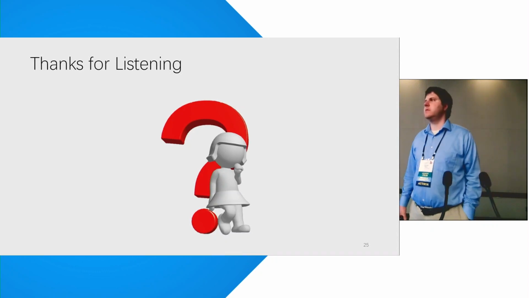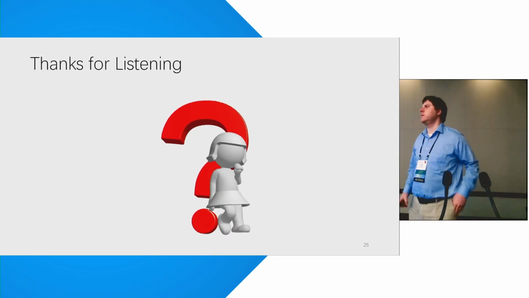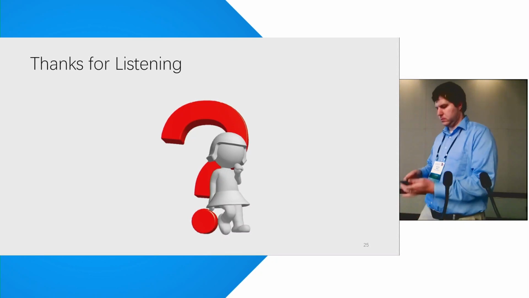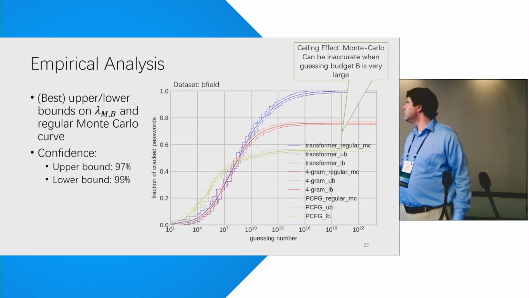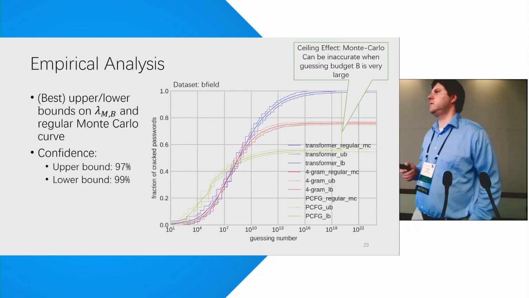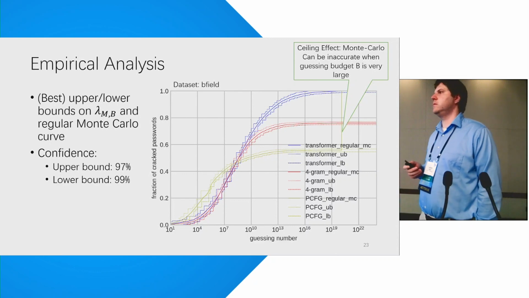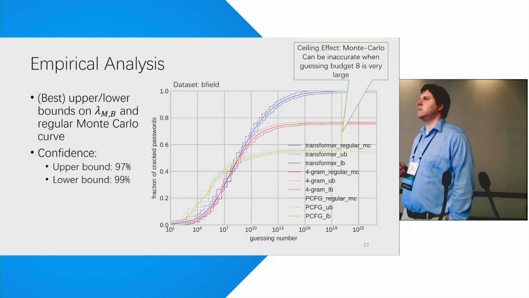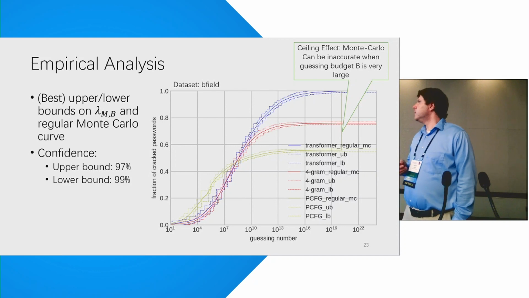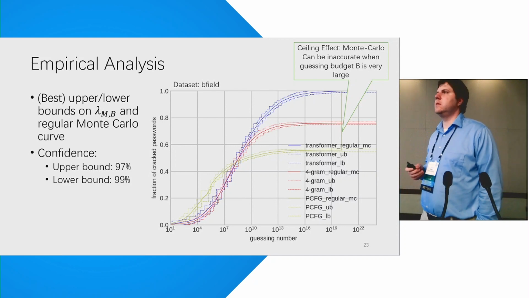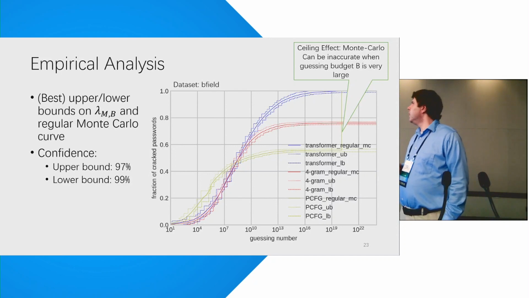Other questions? One question, Jeremiah. You showed some results on the upper and lower bounds for different models. Can you maybe comment a little bit on the upper and lower bounds for different password data sets, and is there a correlation between the type of data set, maybe the size, and your upper and lower bounds?